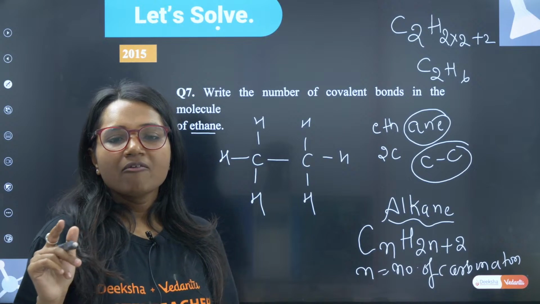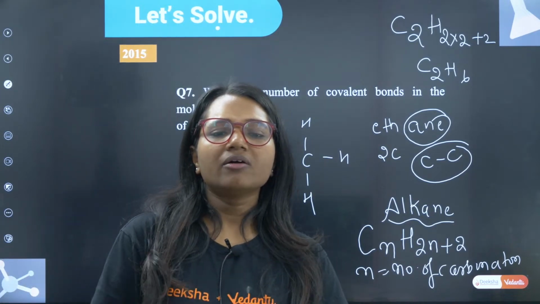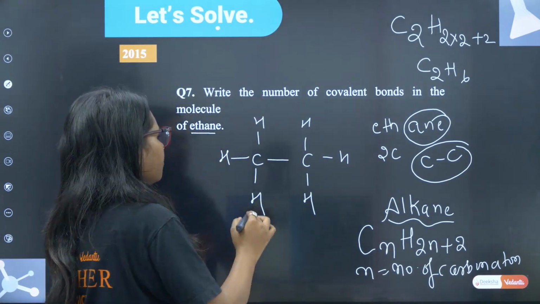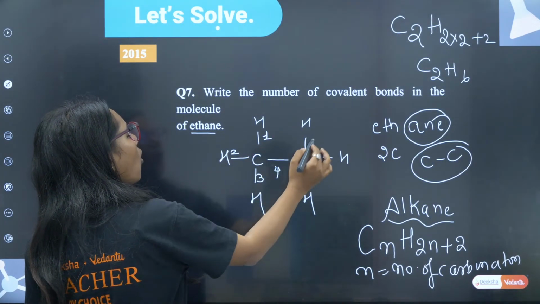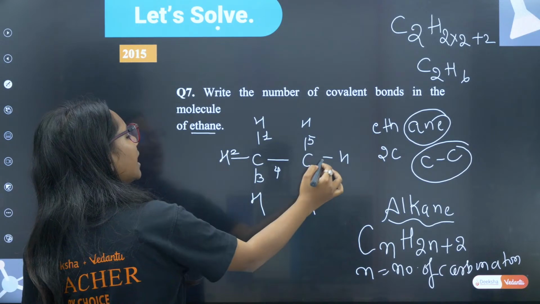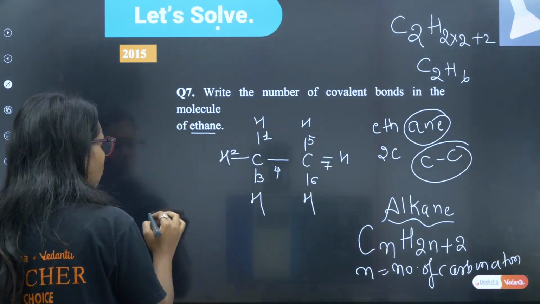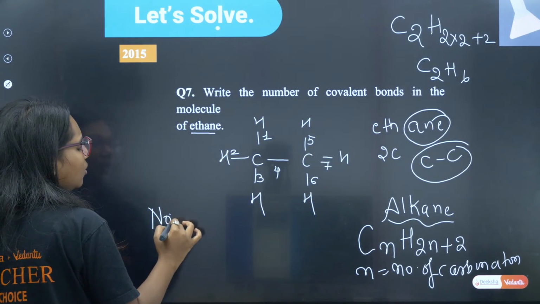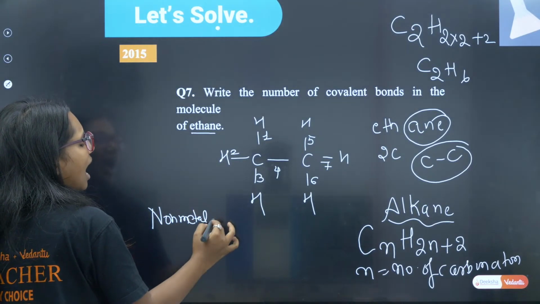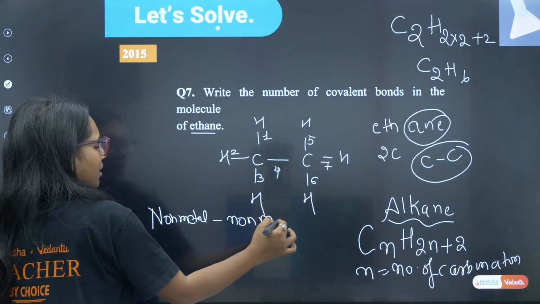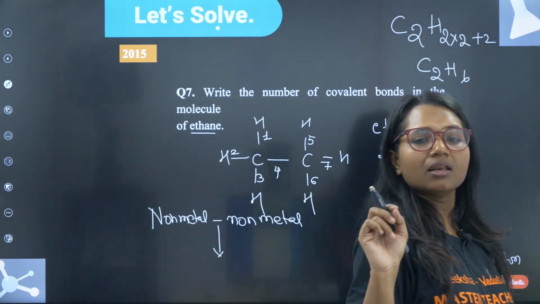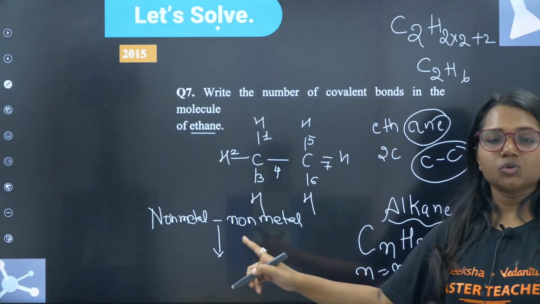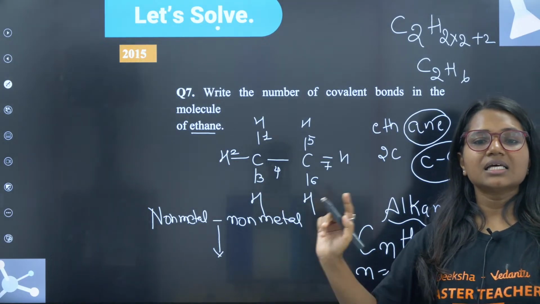How many bonds? Very good, Ruchita. Very good, Vriksha. Very good, Gautami. 1, 2, 3, 4, 5, 6, 7. You know that the bond between non-metal and non-metal, can you tell me which bond is this? The bond between metal and non-metal, which bond is it?